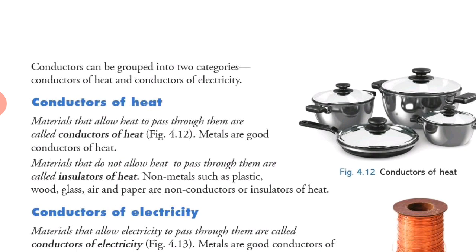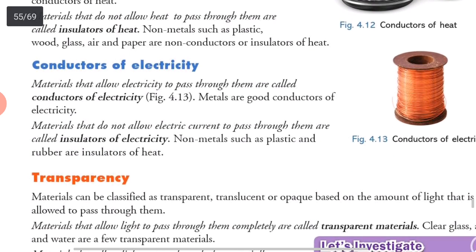Good conductors of heat they are, and those that do not allow heat are non-conductors or insulators of heat, such as the handles of the fry pans, wood, glass, air and paper. Got it? The fry pan is a conductor of heat, but the handles are made up of plastic and they are not conductors of heat, they are insulators of heat.